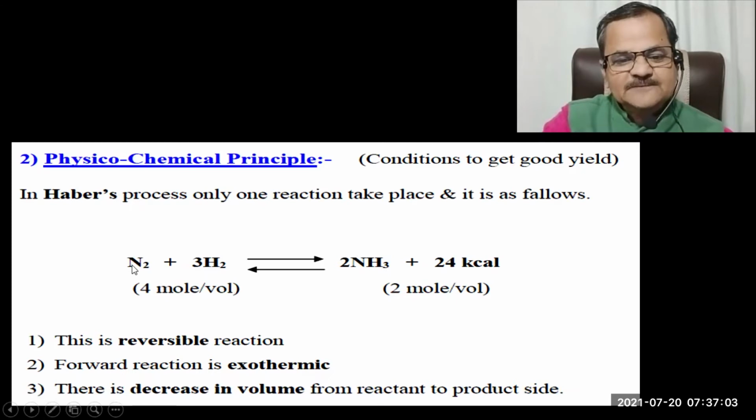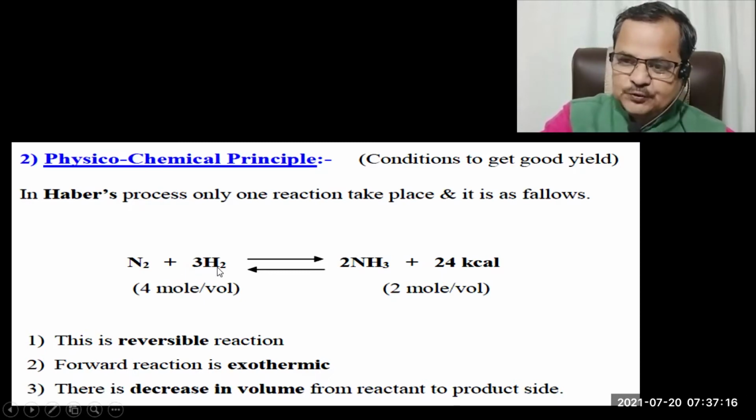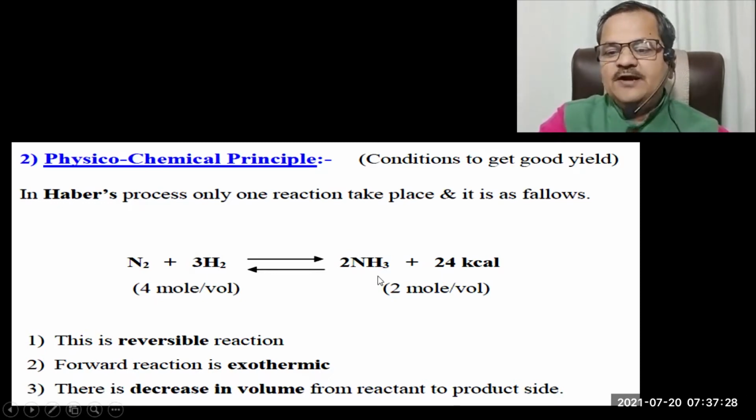For example, if you take 100 N2 molecules and 100 H2 molecules as reactants, you should obtain 100 NH3 molecules.